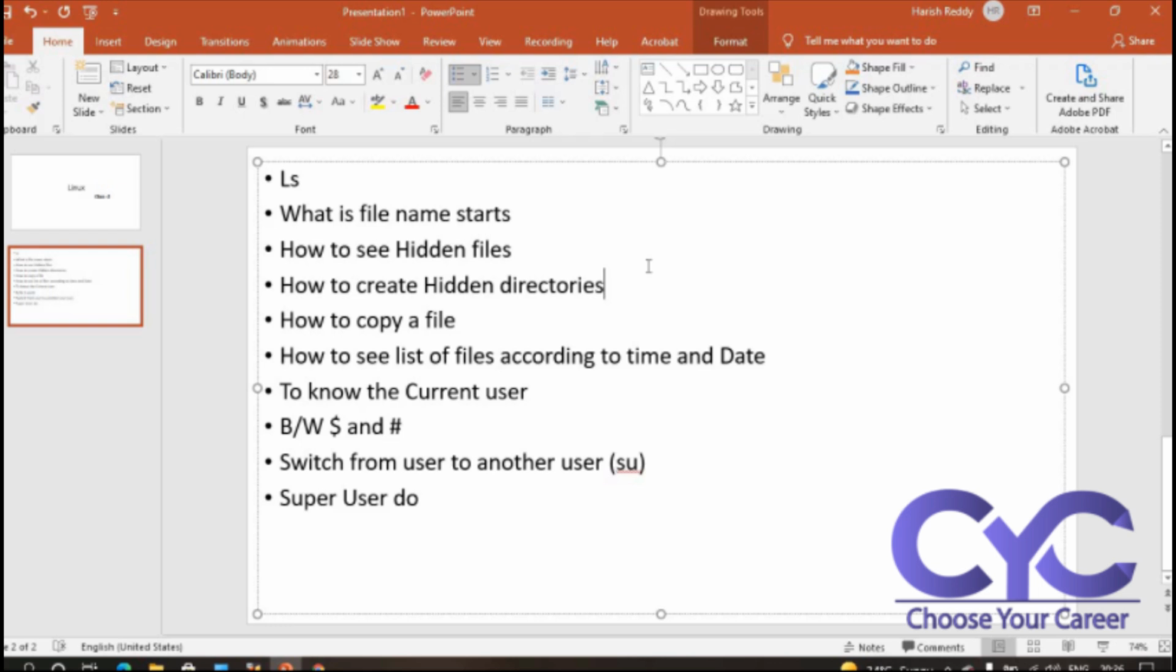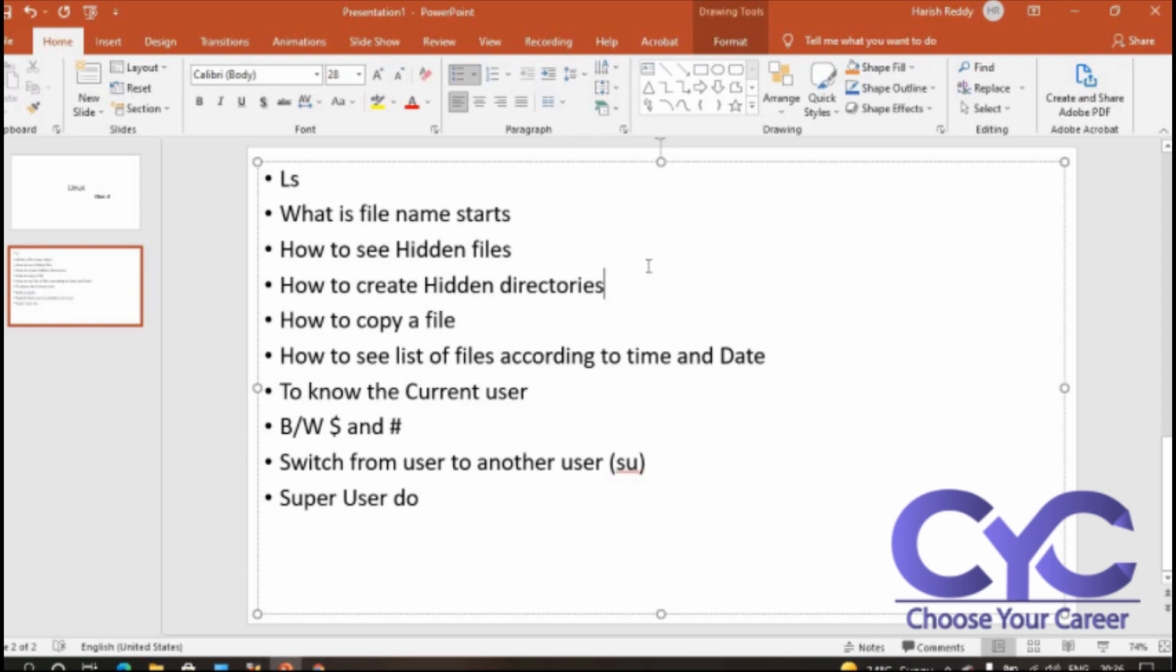Next, we discussed how many files are there right now, using ls, and the long list. We discussed all these in the previous classes. Now we are discussing how file names start, how to see the hidden files, how to create hidden directories, how to copy a file, and how to list files according to time and date. We can discuss this in a particular session.